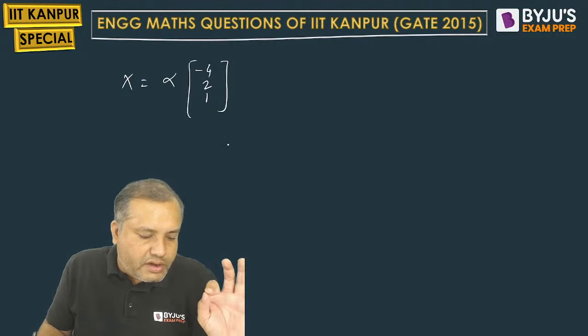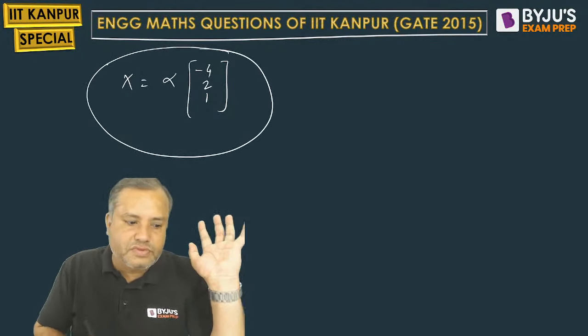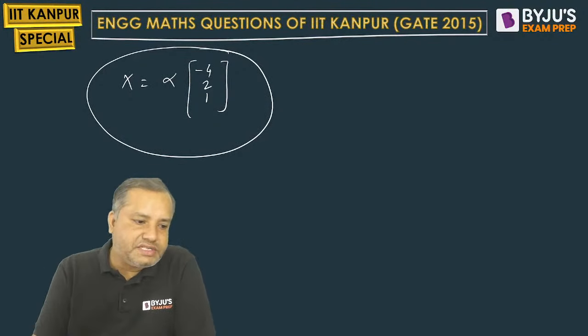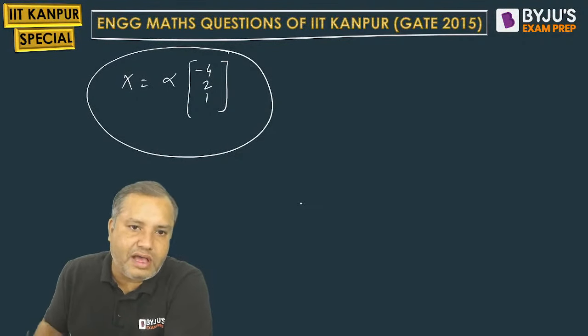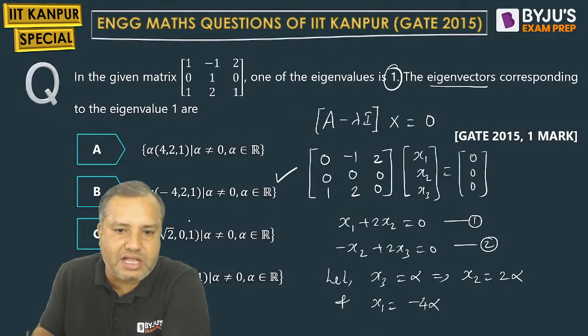So I have taken 1.5 minutes to solve this question. I have explained, that's why it may have taken 30 seconds more, but it's just a 1-minute question. So alpha is common, minus 4, 2, 1. So option B is the correct answer.